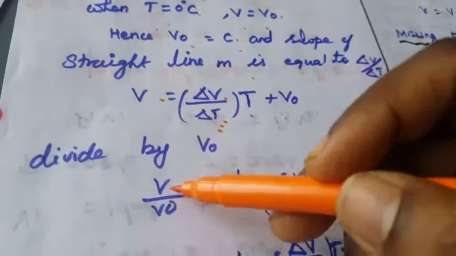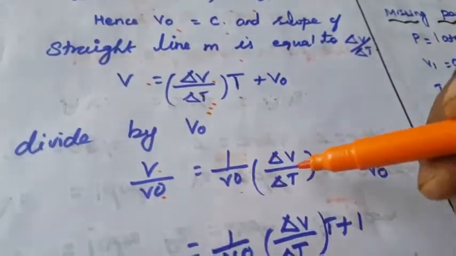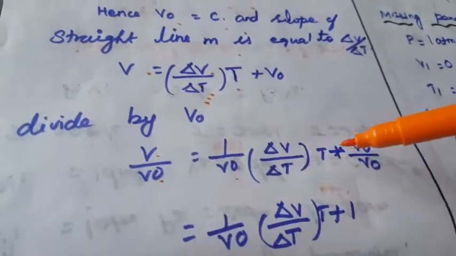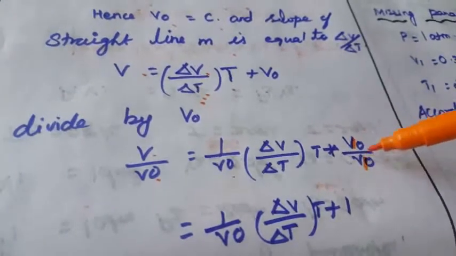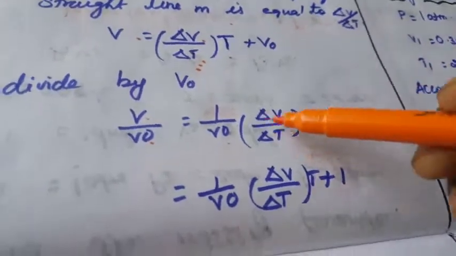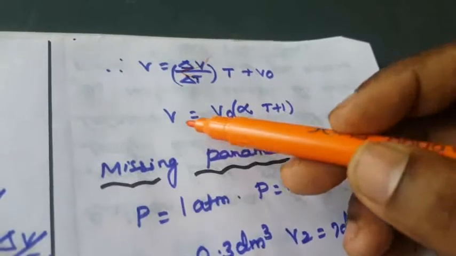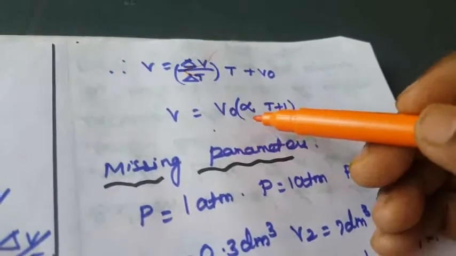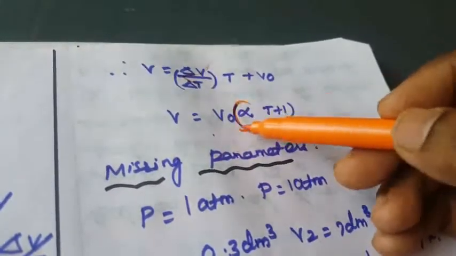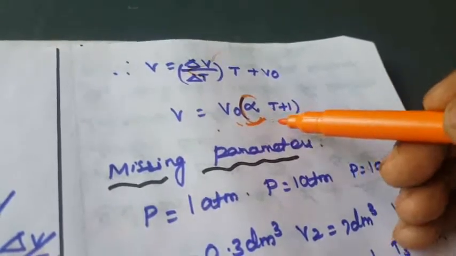What will happen? V by V0, 1 by V0, delta V by delta T into T. So this will be cancelled. This has become 1. So here that is 1 by V0. We simplify that. What will happen? V equals delta V by delta T V0 times T plus 1. This again we can write like this, alpha, V0 is directly proportional to T plus 1.